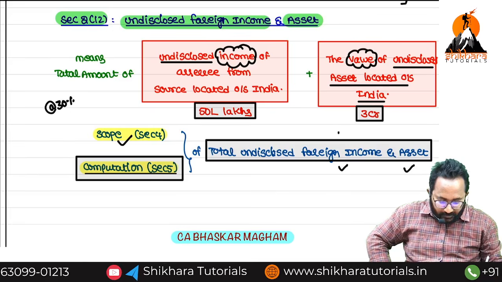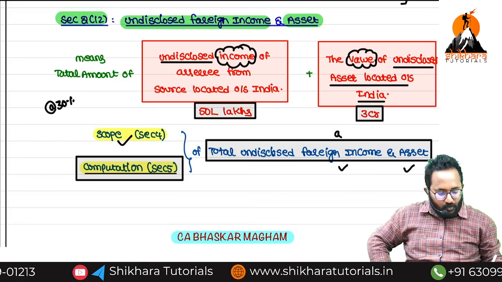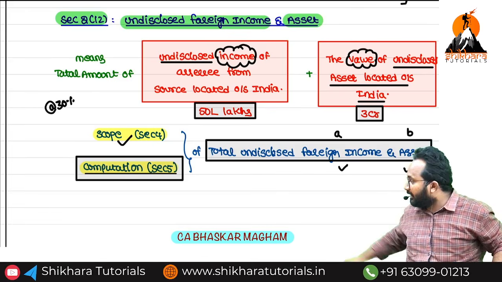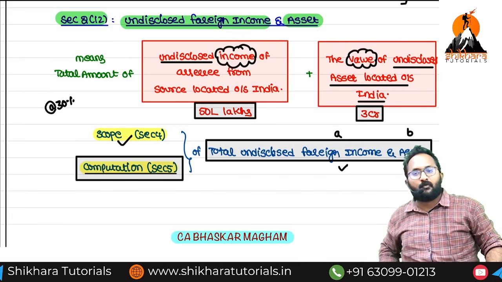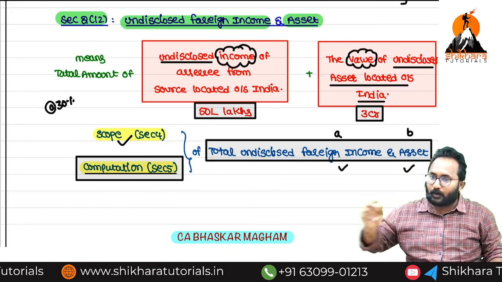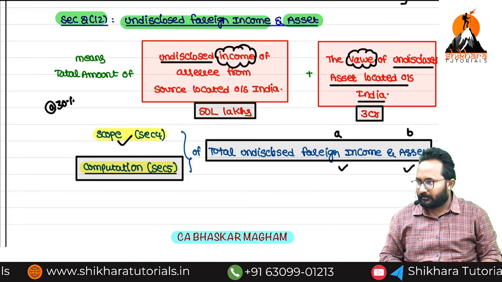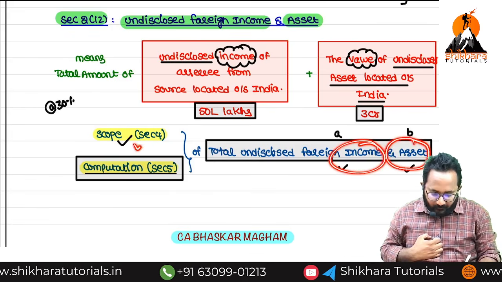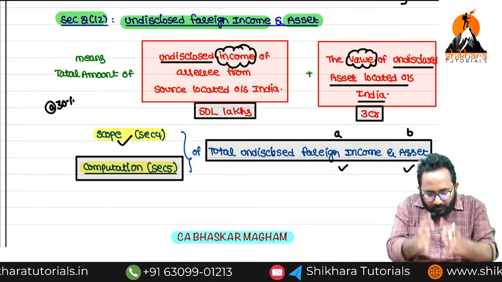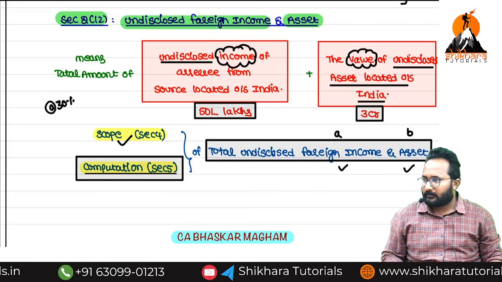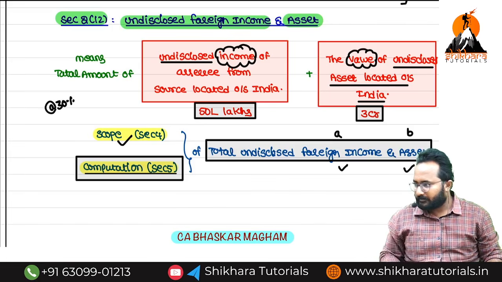How can you calculate this income, and how can you calculate the asset-related value? We discuss that in Section 5. Section 4 is scope, Section 5 is computation of that value. By using Section 4 you know what things are included, but what value we have to include is in Section 5. Section 5 is also important.